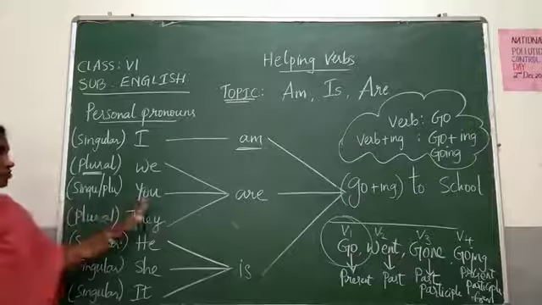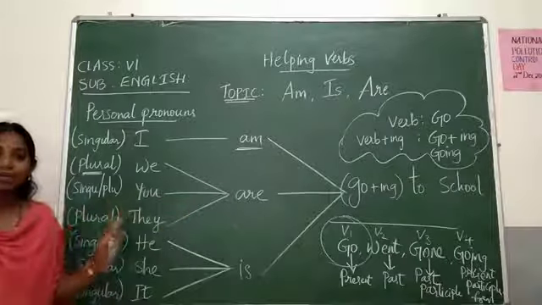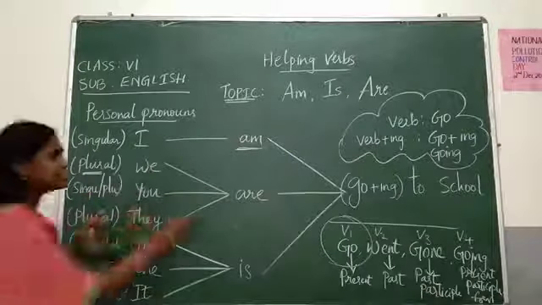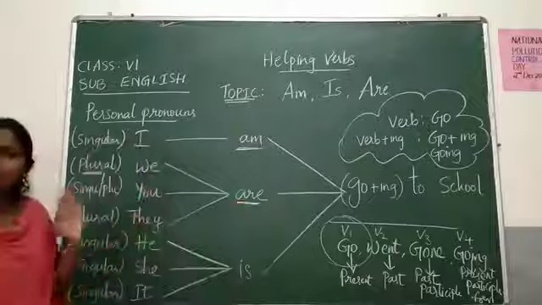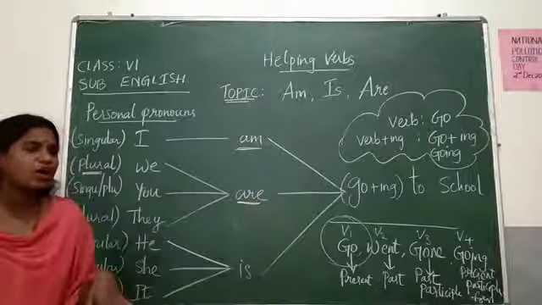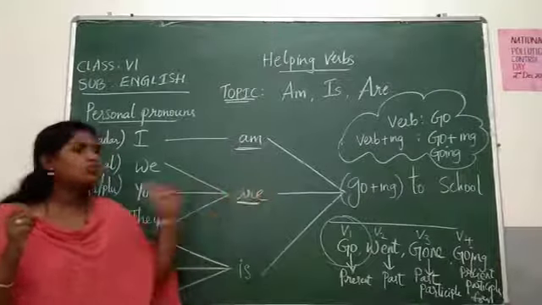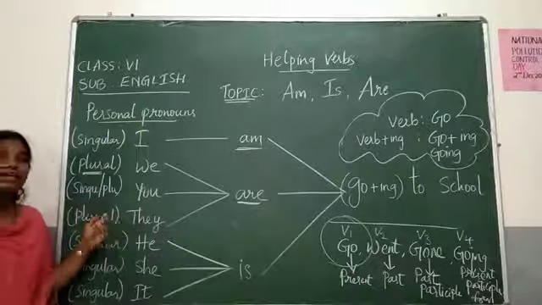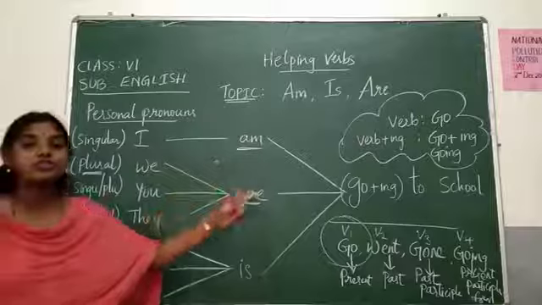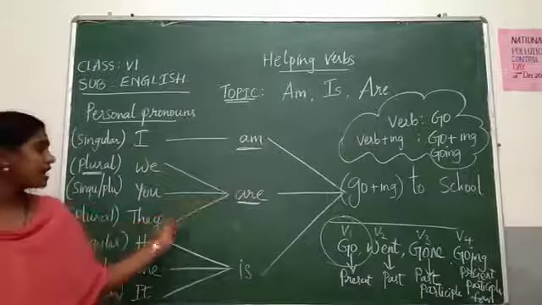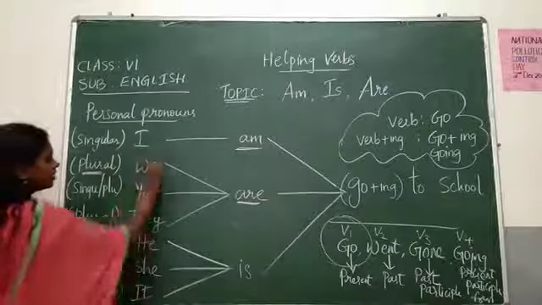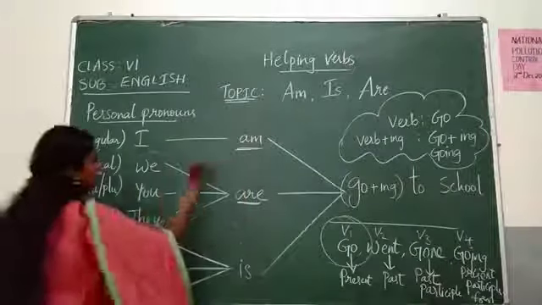Okay, the same way, you. I said will be singular and plural. So always you is accompanied by are only. This is rule. Rule is rule. You are going to school. Nuvvu school ku veltunnavu. You are going to school. The same way they, ante vallu. They means vallu. They are going to school. Vallu school ku veltunnaru. They are going to school. The same way here all these are in plural forms, so we used this are.